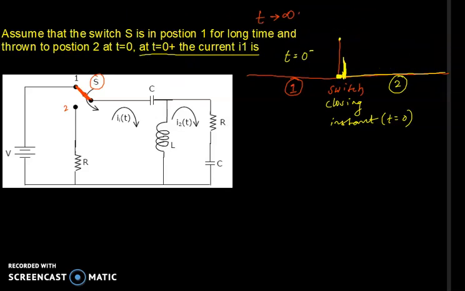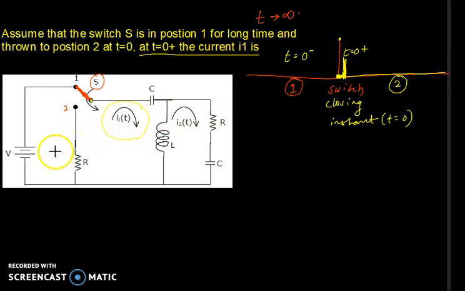The moment after closing the switch, t equal to 0 plus, the current I1 is, so you have to find the value of this current after switching the position of the switch from 1 to 2.